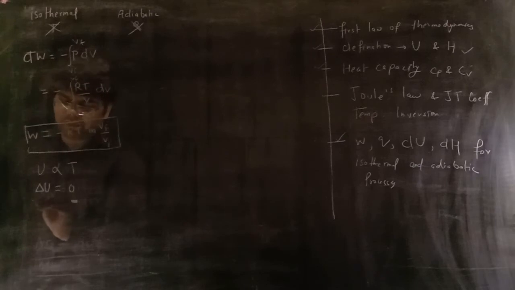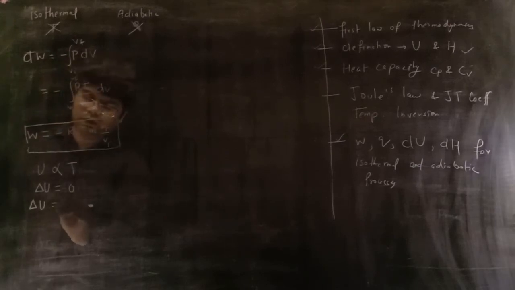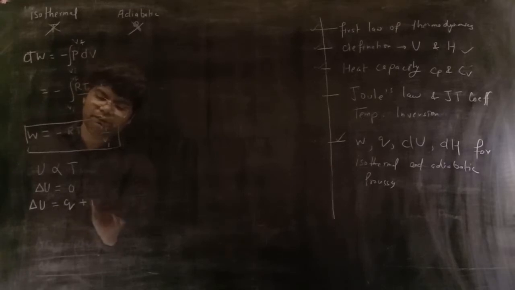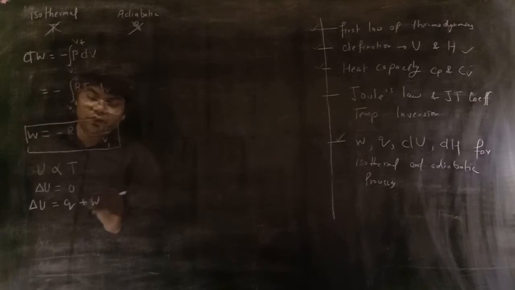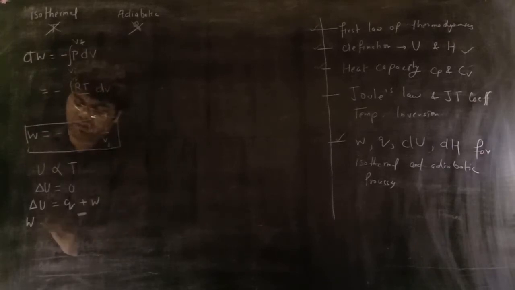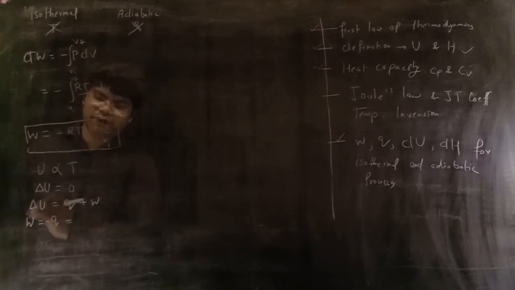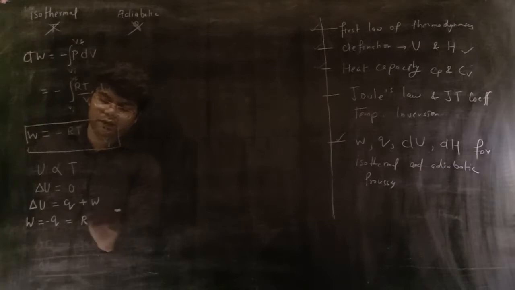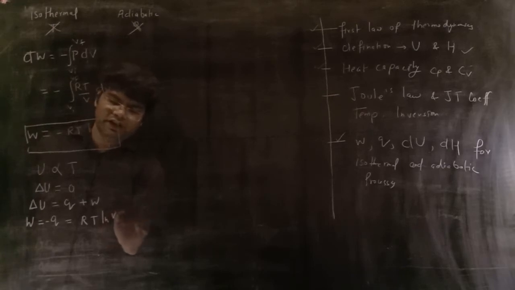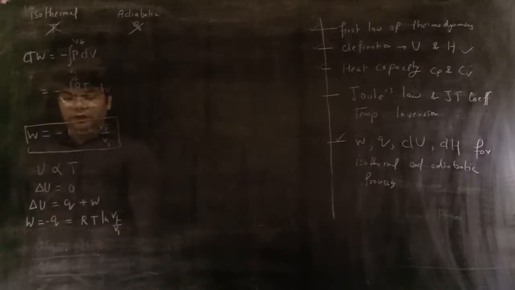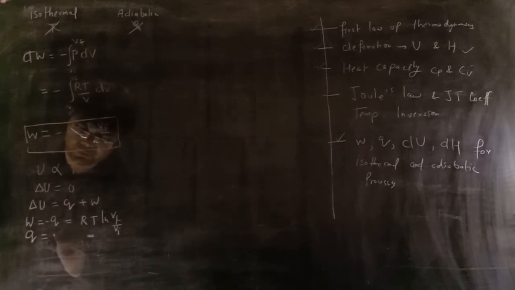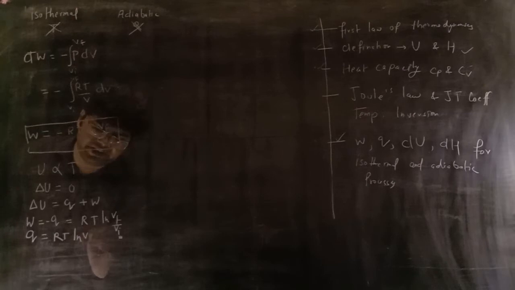Now you know that delta U is equal to Q plus W, and your delta U is 0, so W is equal to minus Q, and it is equal to RT log Vf upon Vi.